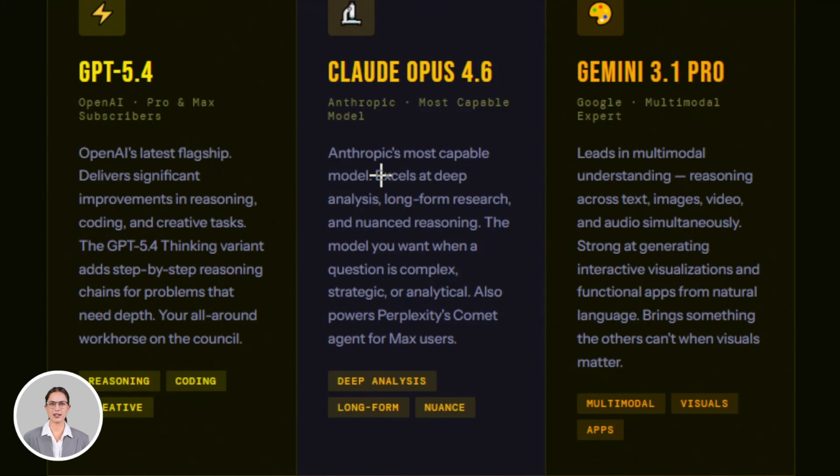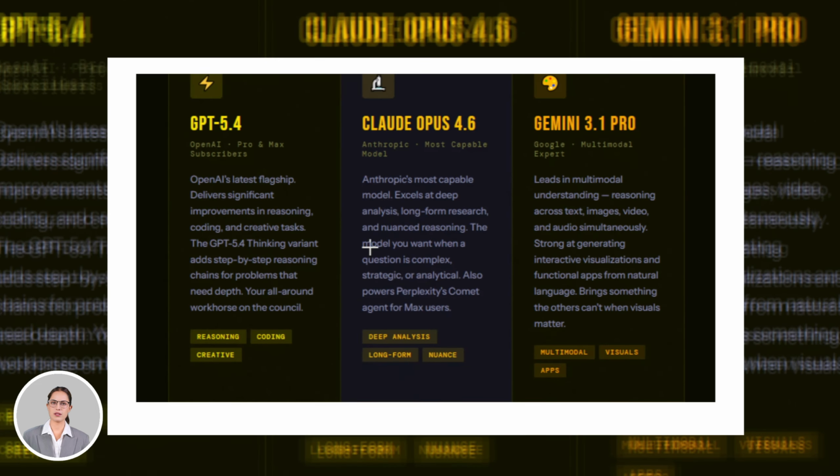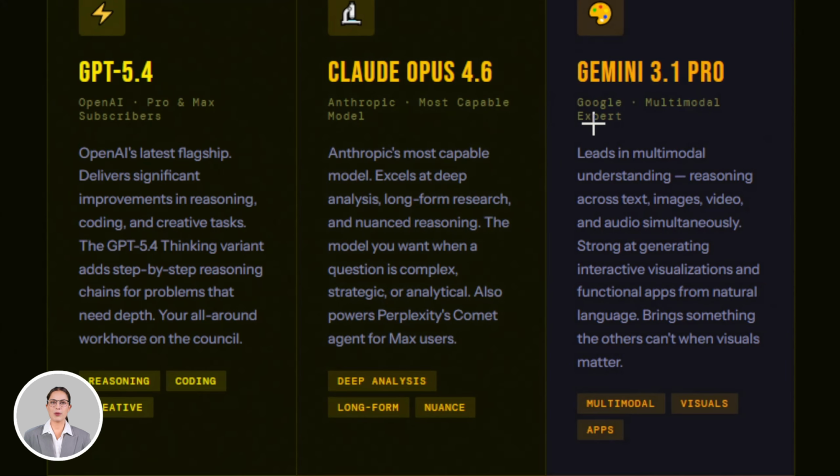It excels at deep analysis, long-form research, and nuanced reasoning, the model you want on complex strategic or analytical questions. It also powers Perplexity's Comet agent for Max users. Gemini 3.1 Pro excels at multimodal understanding, reasoning across text, images, video, and audio. It's strong at generating interactive visualizations and functional apps from natural language. When your question involves visual data or anything multimodal, Gemini brings something the others don't.